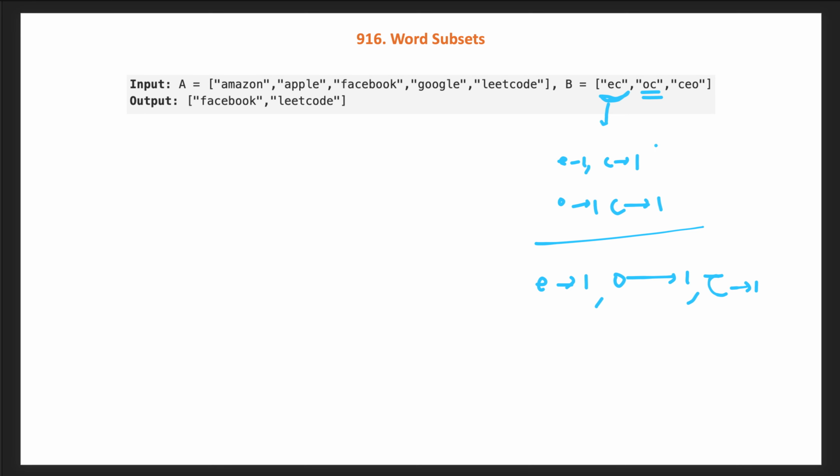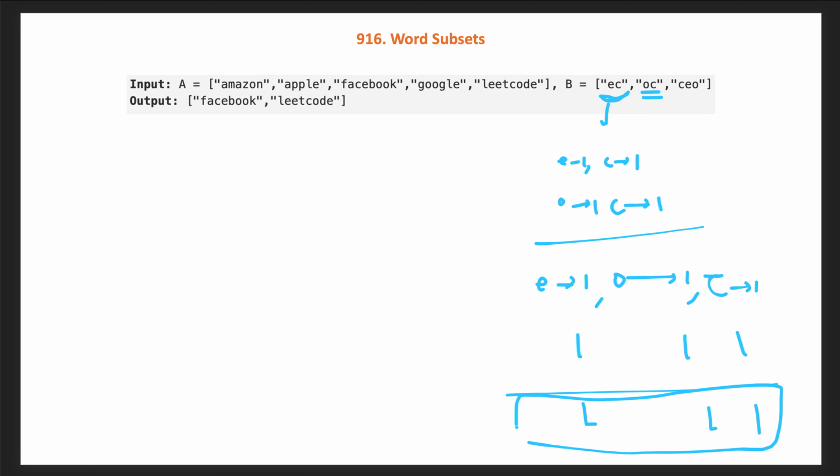Now we will process the third word. The third word has a frequency of each character as 1, 1, 1. Then we will take the maximum, which is again 1, 1, 1. So this is our final frequency array for all the words of V with the maximum frequency that we have to look for in each word. If any of the words satisfies this much frequency, which is greater than or equal to the maximum frequency of each character in V, that word will be universal. So this is the idea. You can pause the video and try to implement the code yourself.